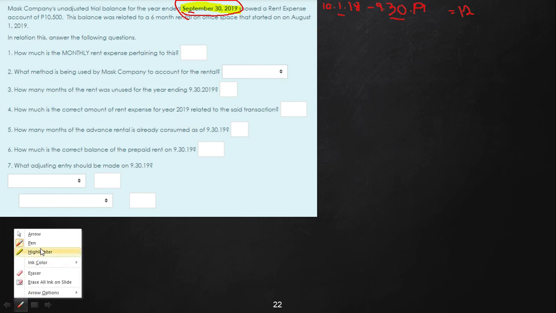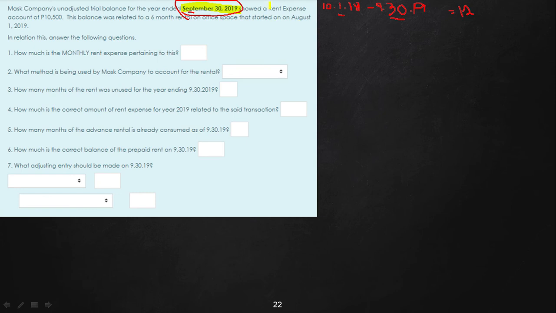Okay, next important information: the September 30 unadjusted trial balance showed a rent expense account, and the amount is 10,500. This particular account refers to a 6-month rental, and the 6-month rental started on August 1. So, what was the method used? Because rent expense appears in the unadjusted trial balance, that means the method used is the expense method. So the answer to question number 2 is expense method.